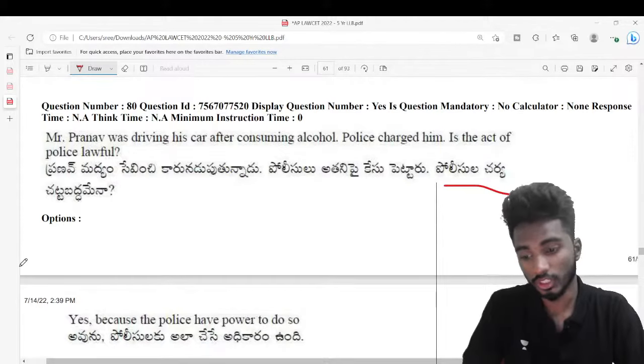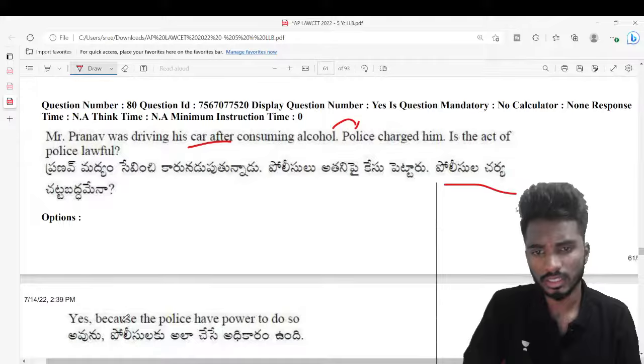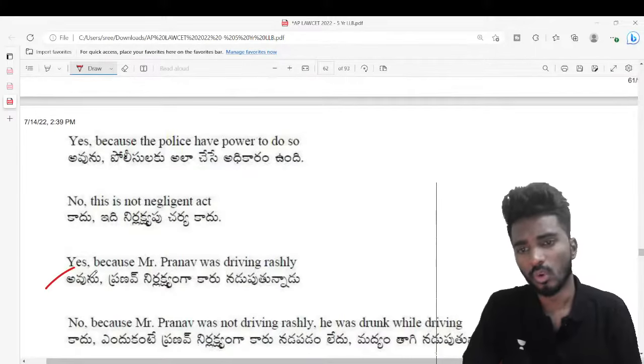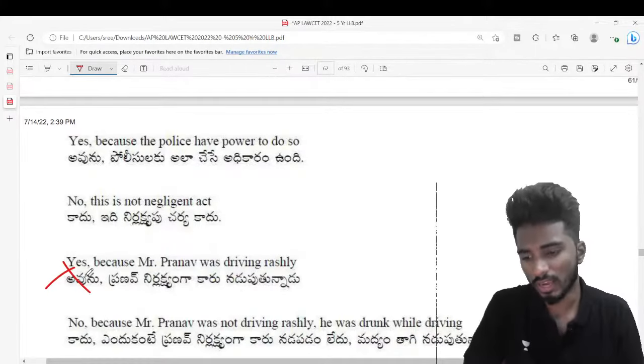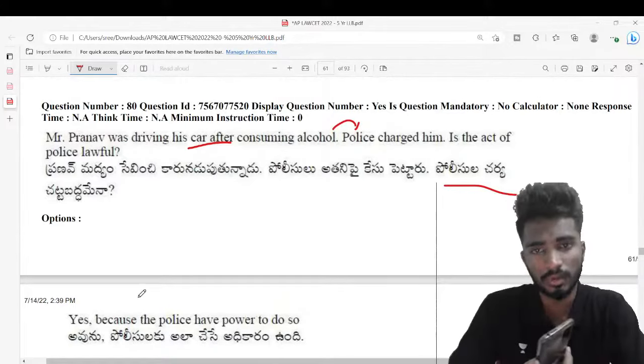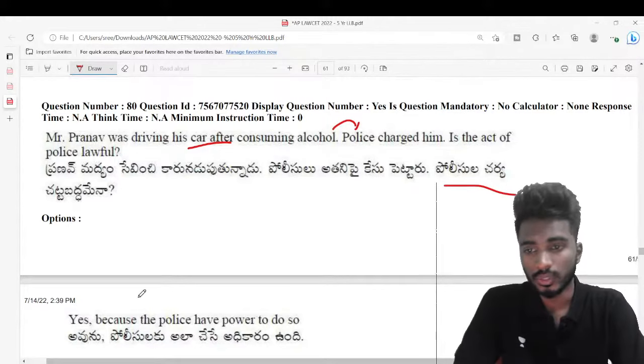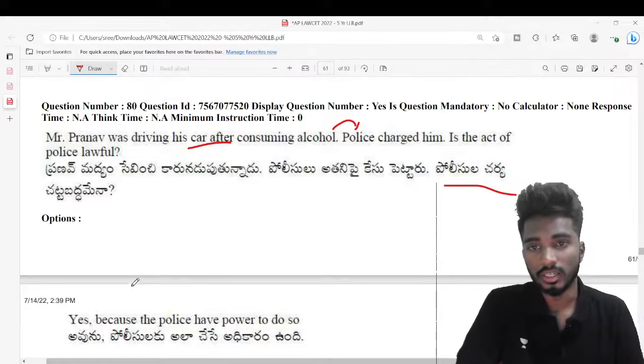See, read the question properly. Pranav was driving, so police charged him because he is consuming alcohol, right? Is the act of police lawful? Yes. Nowhere is it mentioned that Pranav is driving rashly. Is it mentioned somewhere in the principle that Pranav is driving rashly? No, right? So that is why one is the right answer.